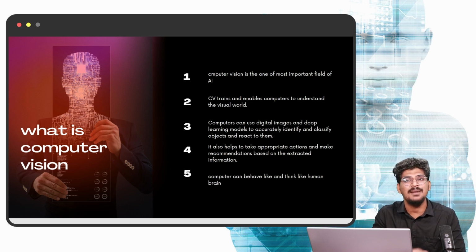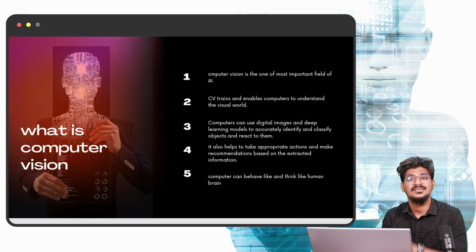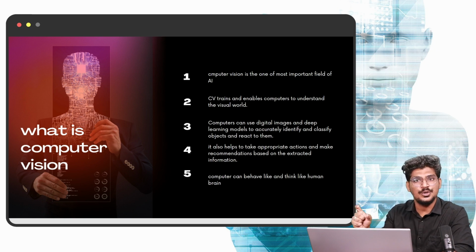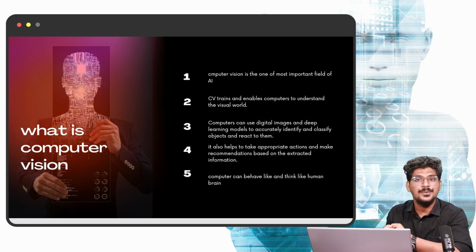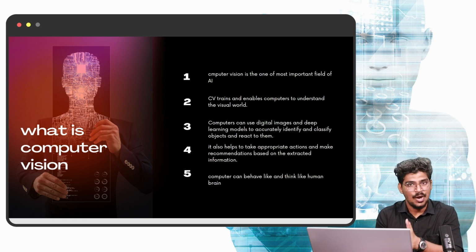That can be possible with the help of computer vision, deep learning, machine learning, NLP. That is artificial intelligence. What is the motto? What is the theme? What is the aim of artificial intelligence? The artificial intelligence technology can mimic a human. That means the machine mimics like a human, behaves like a human, thinks like a human, acts like a human, takes decisions like a human, and solves problems like a human. That can be possible with the help of computer vision, deep learning, machine learning, NLP. Okay? Right.